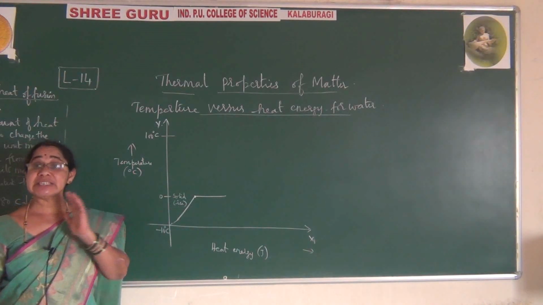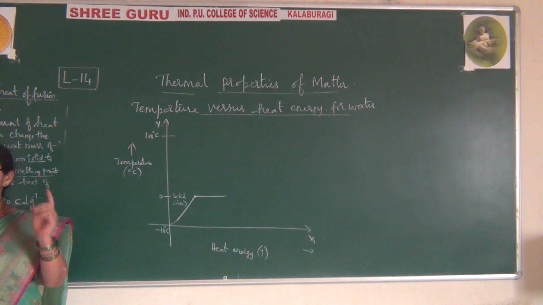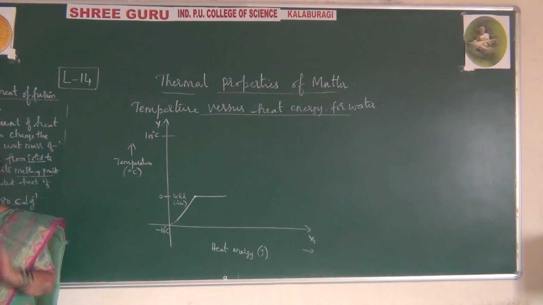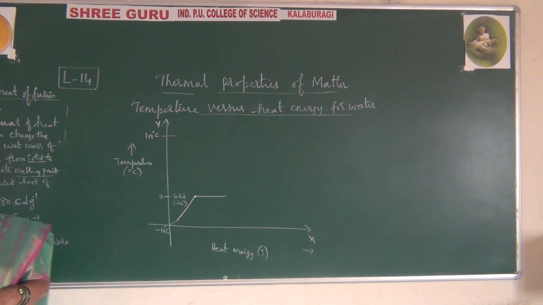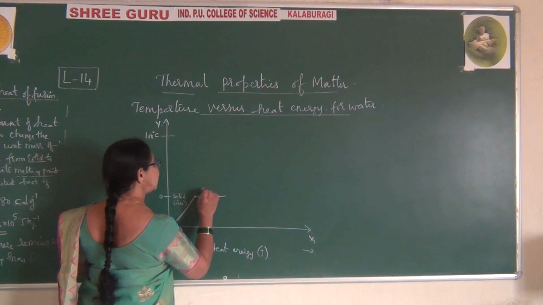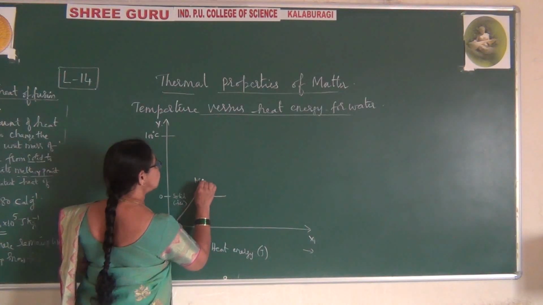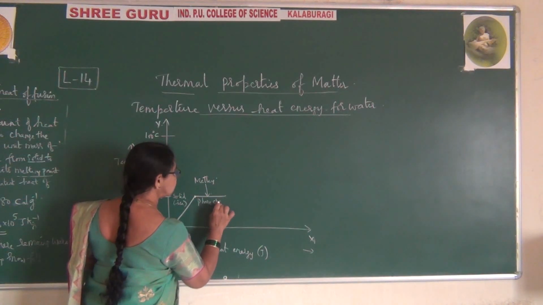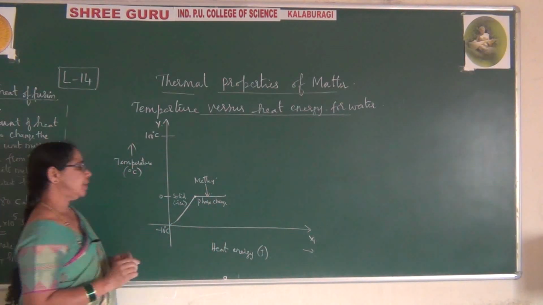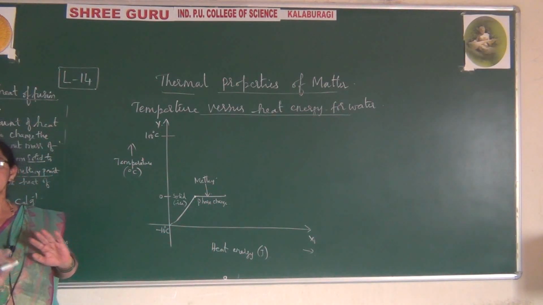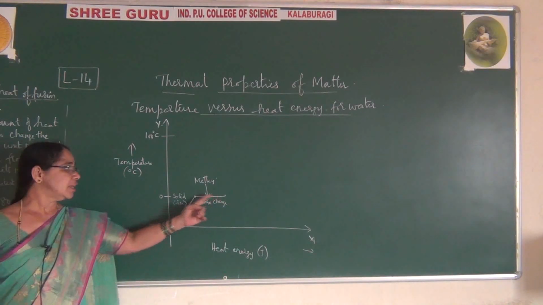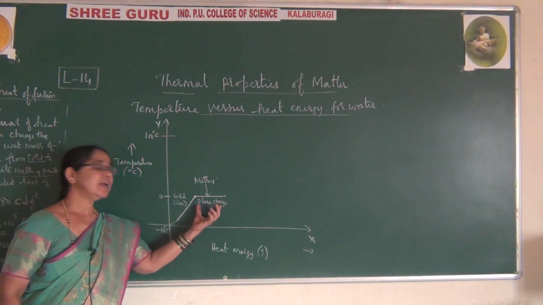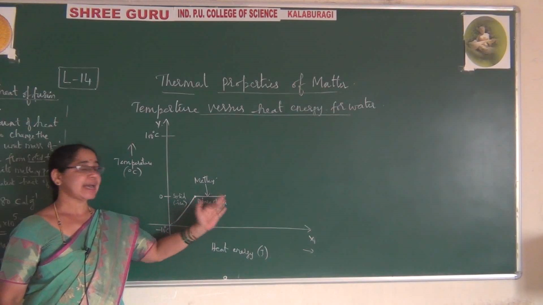What happens here? Phase change. What do you mean by phase change? It changes from solid to liquid or liquid to gas, so the state changes. For that we call it a phase change. That phase change takes place here, and it becomes melting. So this is melting. Here the phase changes. When the phase changes, the temperature remains constant, so please observe, this will never show rising temperature. At this position it has changed from solid to liquid.